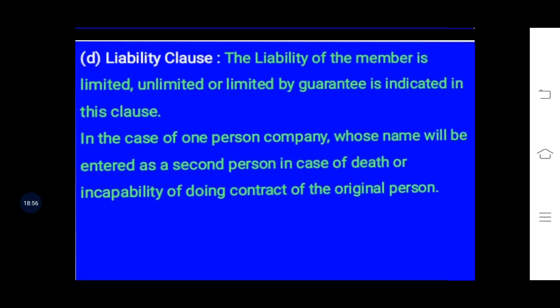In case it is not a private or public company, it is a one person company, so the liability will be borne by the one person who is the owner of the company. In case the person dies, or gets insane or is not able to perform any contract, then in the liability clause, the name of the nominee will be mentioned, who will be liable after that one person, the owner of the company.